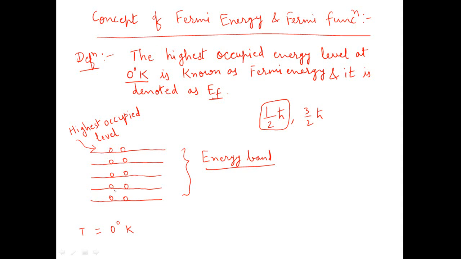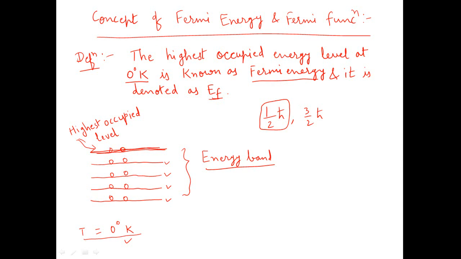So these are your electrons which are filled in this energy level, then the next 2 electrons are filled in this energy level, then the next 2 electrons in this energy level, and so on. This energy level is the topmost energy level associated with the energy band, and if this highest occupied energy level is filled by the electrons at absolute zero, that is 0 degree Kelvin, then such highest occupied energy level at 0 degree Kelvin is defined as the Fermi energy.